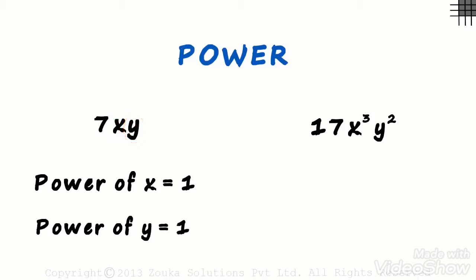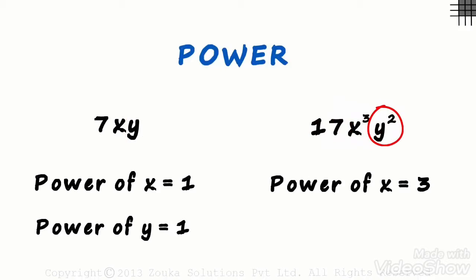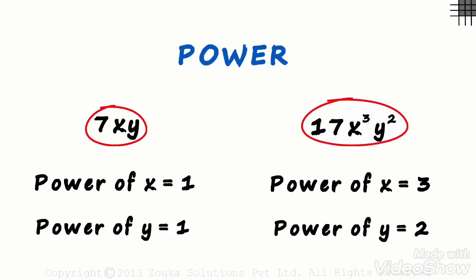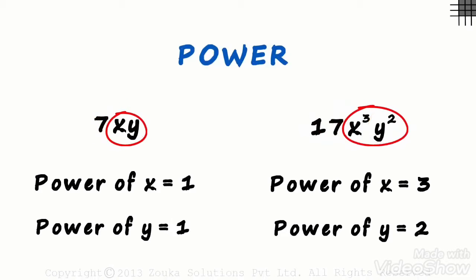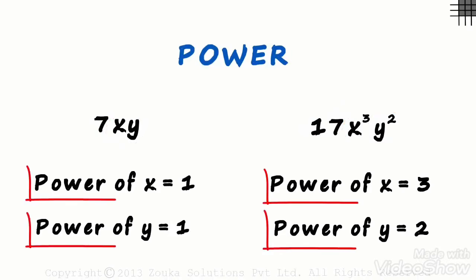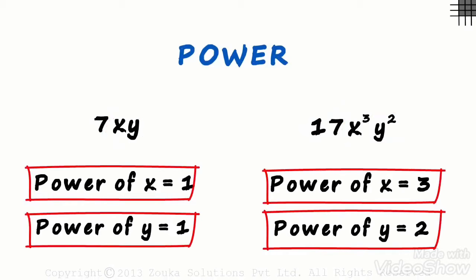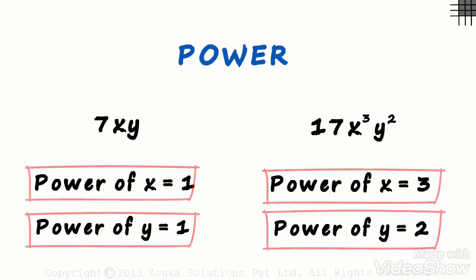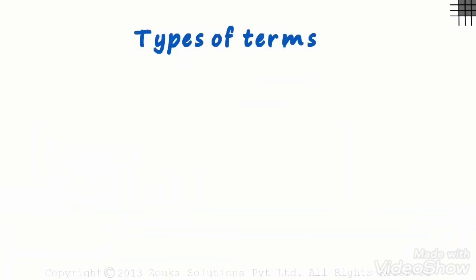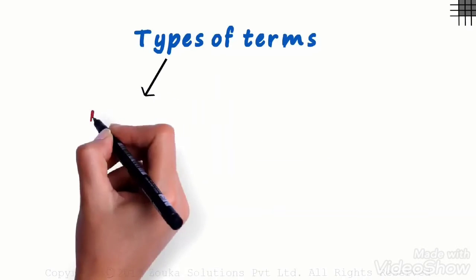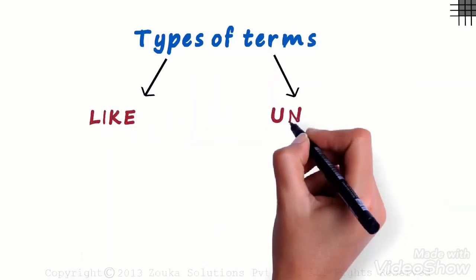Now look at the powers of variables of the second term. The power of x is 3 and the power of y is 2. Both these terms have the same variables, x and y, but the powers of each of the variables are different. Let's erase this and jump to the concept of the types of terms. There are two kinds of terms, like terms and unlike terms.